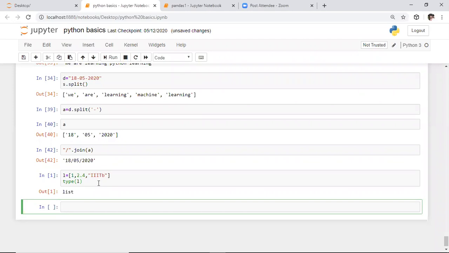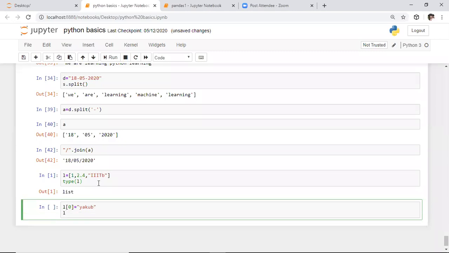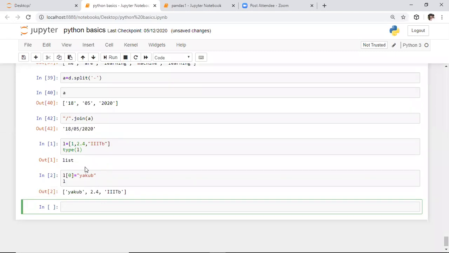After this, we can modify the content of the list. I want to replace the data present at the 0th index of L with my name, that is Jakub. And I am observing the content present in the list. Whenever you observe the content of this list, the first item will be replaced with Jakub. That means after defining the list, we can modify its content. That's why these are called mutable or changeable data types.